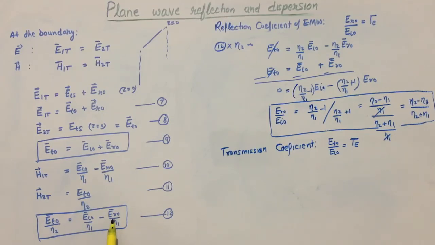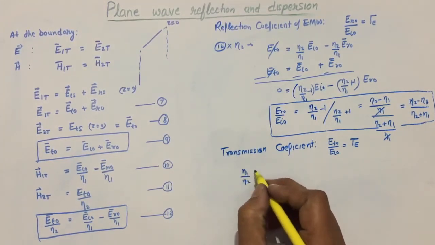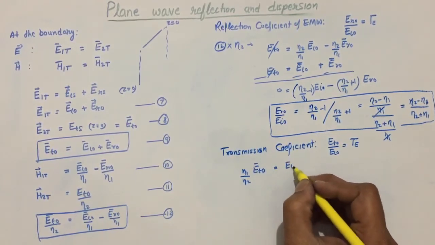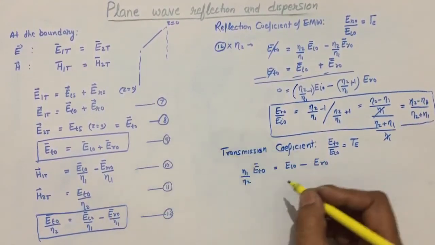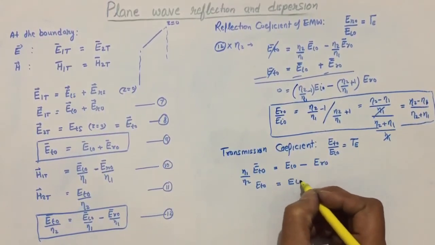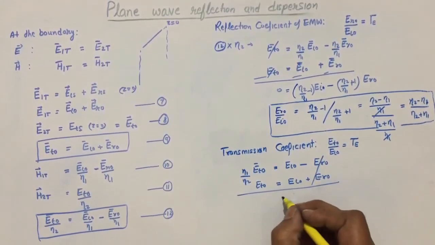So Er naught should not be there, and for that purpose multiply by eta 1. Then equation 12 can be modified as eta 1 divided by eta 2 Et naught equals Ei naught minus Er naught, and the ninth equation can be written as it is, Et naught is equal to Ei naught plus Er naught, and if we add these two, then we will get